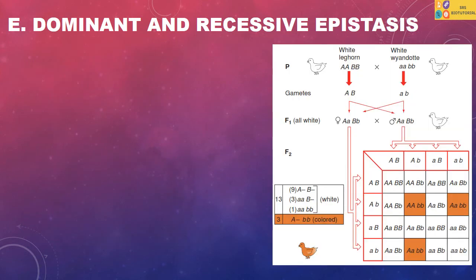Here, a cross was made between two pure breed white strains of Leghorn and Wyandotte. They produce all white dihybrid individuals in the F1 generation. The intercross between F1 birds produces F2 progeny in the ratio 13/16 white birds and 3/16 colored birds.